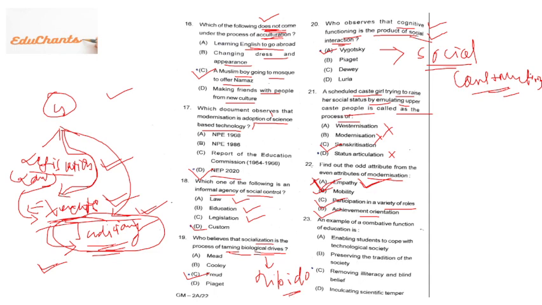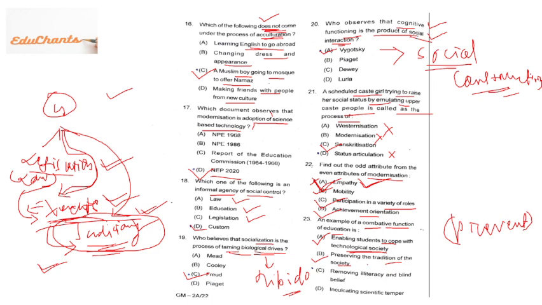Okay. An example of combative function of education. Combat means to prevent. What will it prevent? What things will it restrict? So enabling students to cope with a technological society, definitely it will be promoted. Students will be taught to deal with the technical society. Preserving tradition of the society is the most important function of education.